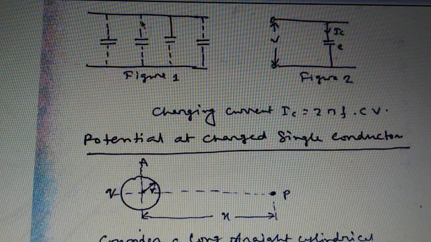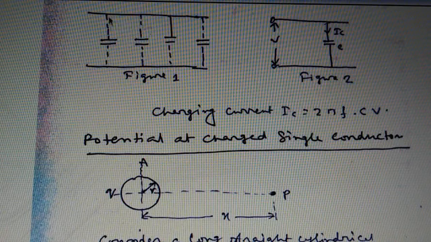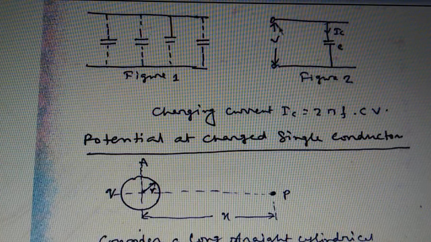So in case of short transmission, medium transmission and long transmission lines, the capacitors are uniformly distributed throughout the line. We always consider that for simple calculations. Now this is the capacitor, and this is the applied voltage, and the charging current is denoted by IC.